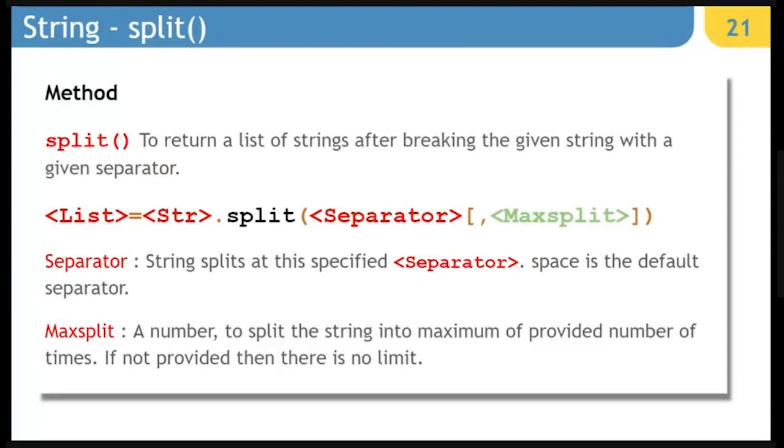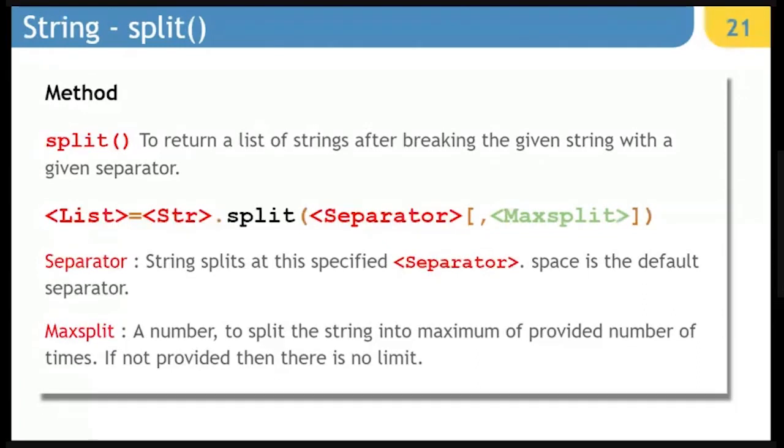Next, we are going to talk about split. Split is required for returning a list of strings after breaking the given string with a given separator. And you can also specify maxsplit with it, and maxsplit is nothing but a number to split the string into a maximum of the provided number of times.